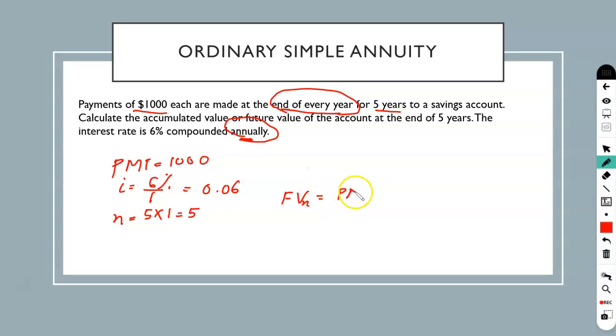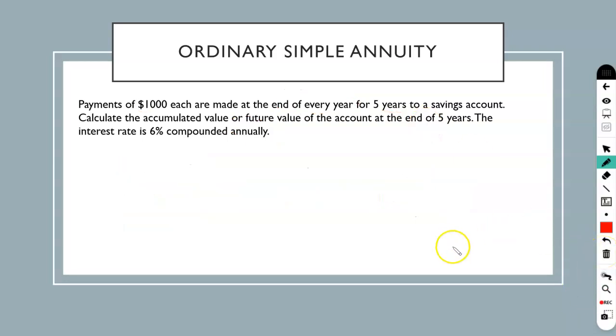So that is PMT times 1 plus I exponent N minus 1 over I. You can substitute the values and then calculate. Make sure you follow the BEDMAS rule. That is, first the larger bracket, in that larger bracket you have a smaller bracket, then the exponent and minus 1. So you will get the numerator divided by this one. You will get this bracket value that multiplied with PMT will give you the future value.